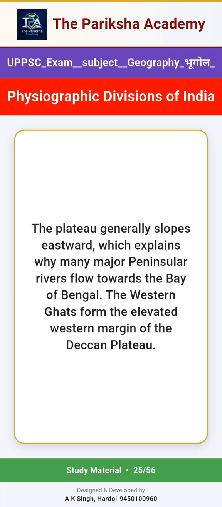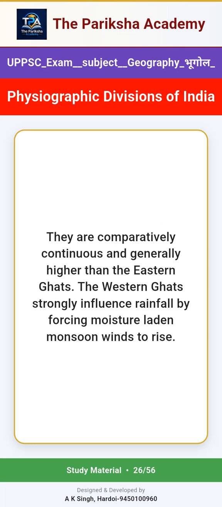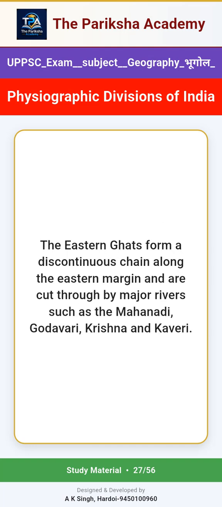The Western Ghats form the elevated western margin of the Deccan Plateau. They are comparatively continuous and generally higher than the Eastern Ghats. The Western Ghats strongly influence rainfall by forcing moisture-laden monsoon winds to rise. The Eastern Ghats form a discontinuous chain along the eastern margin and are cut through by major rivers such as the Mahanadi, Godavari, Krishna and Kaveri.